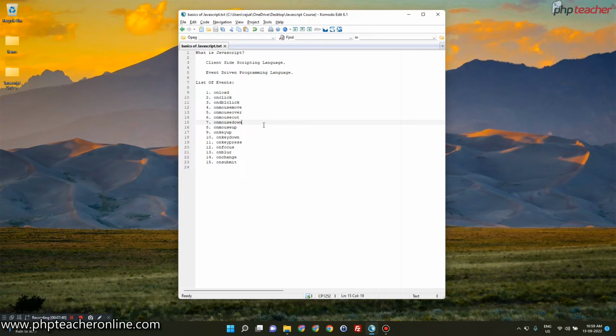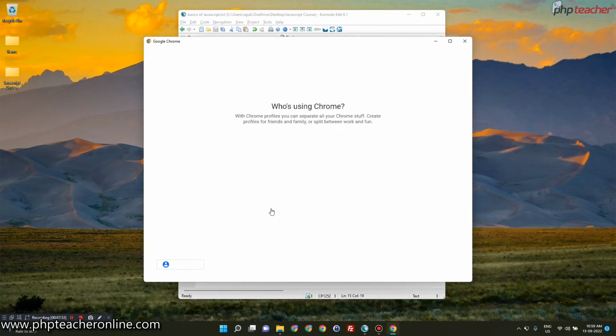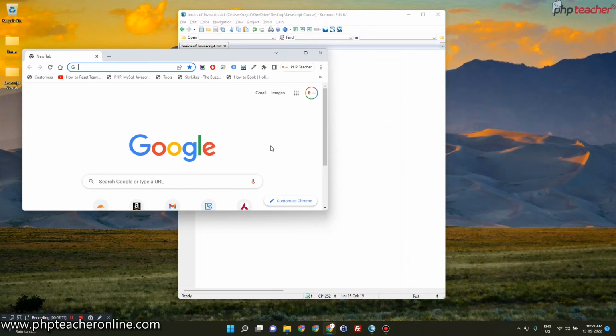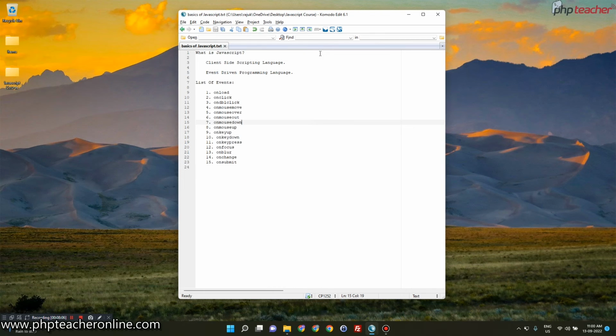Now I do not know whether all of you know or not, but onclick is basically a combination of onmousedown and onmouseup. I'll prove it to you. Suppose I have opened this browser. Now if I click and hold my mouse button on this particular cross icon and then release it in that same place, then this event is called a click, and that's why my browser was closed.